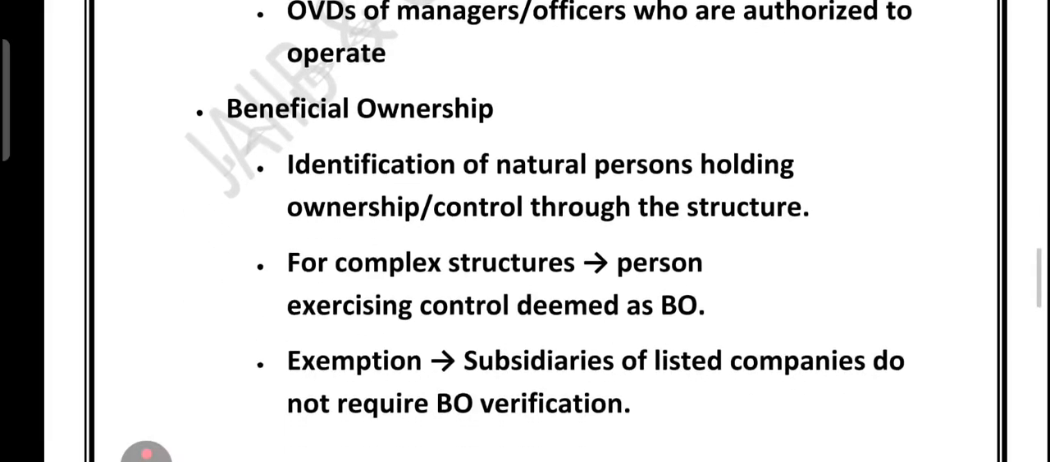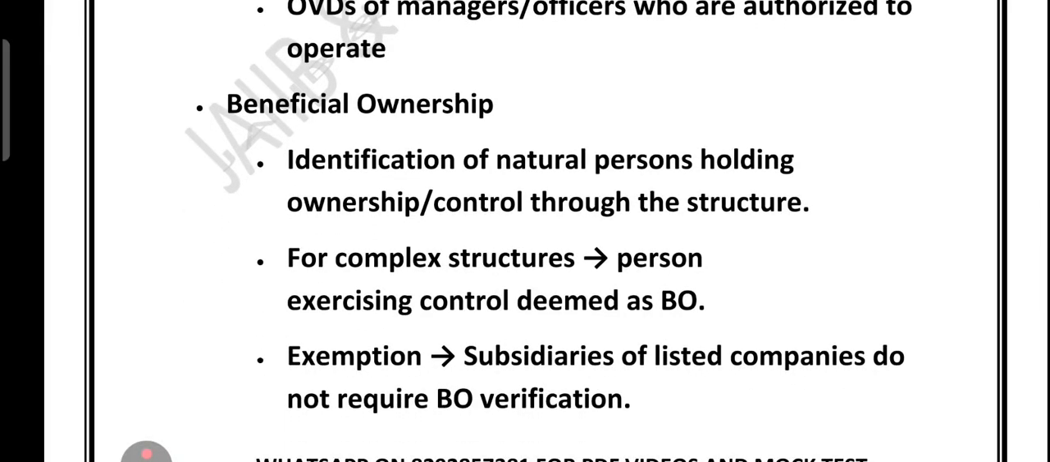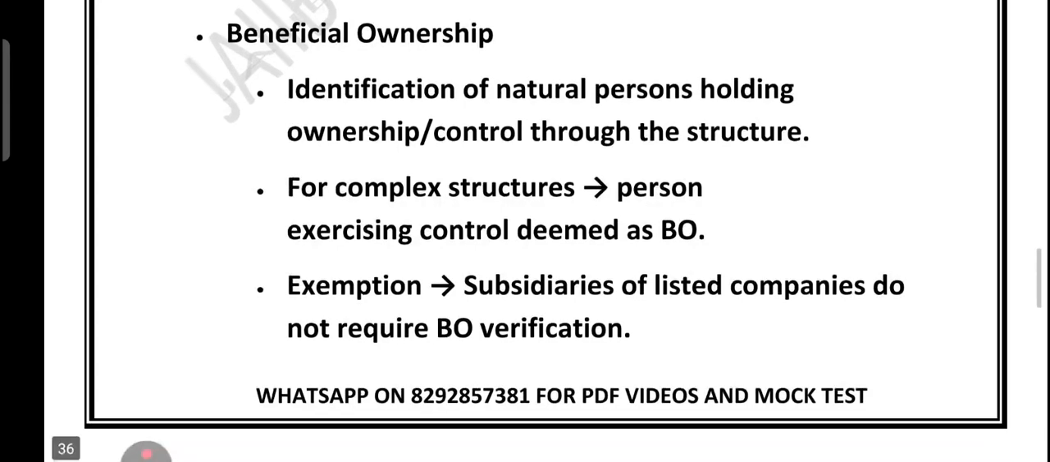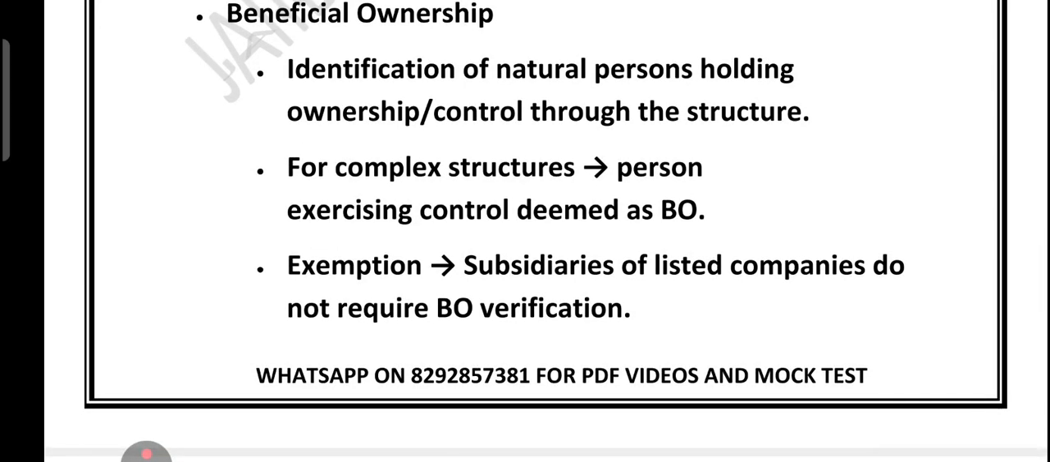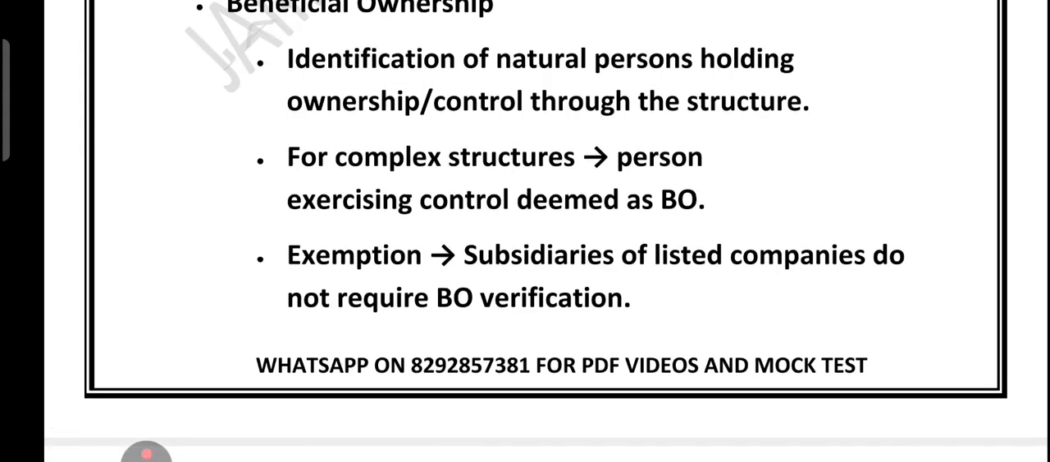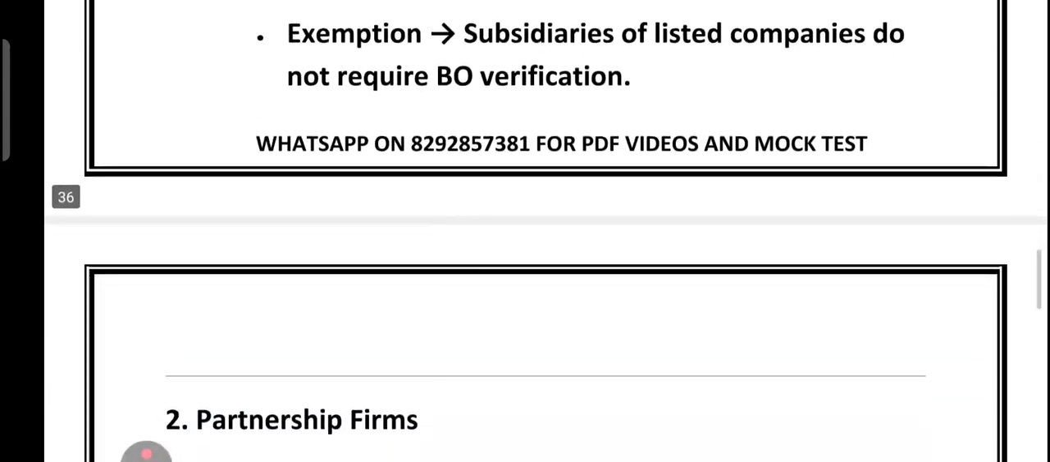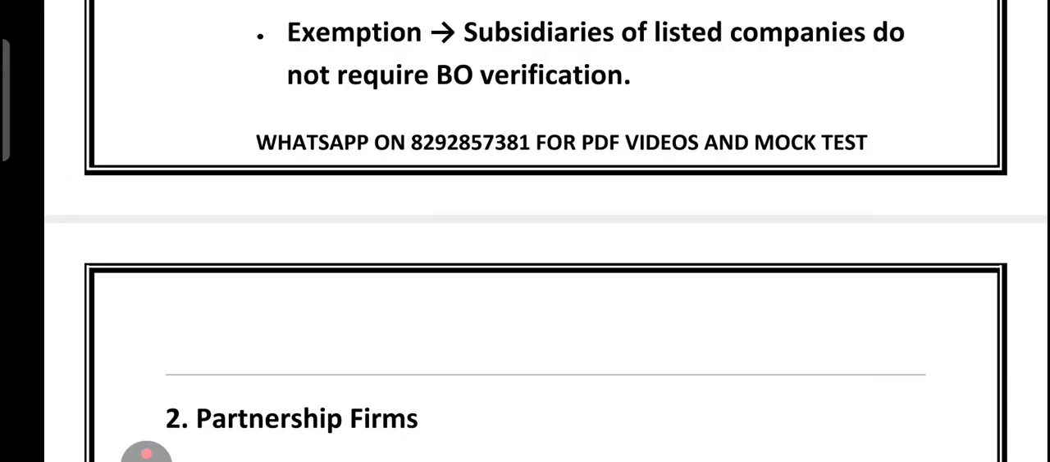Who is the beneficial owner? So you should identify the natural person holding ownership and control through the company structure. For complex structures, the person exercising control is considered the beneficial owner. Exemption is, subsidiary of the listed company do not require BO verification. Suppose there is a listed company and it has a subsidiary. So such subsidiaries do not require BO verification.